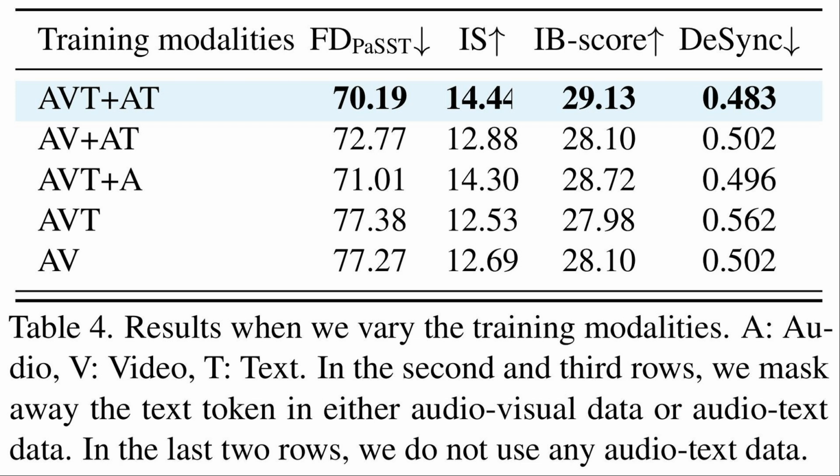The top row, AVT plus AT, which is the full MMAudio method, consistently gets the best scores across the board. For instance, the desync score is lowest at 0.483, much better than using only AVT data. This really shows that combining those large audio-text datasets is vital for achieving that top-notch quality and synchronization.